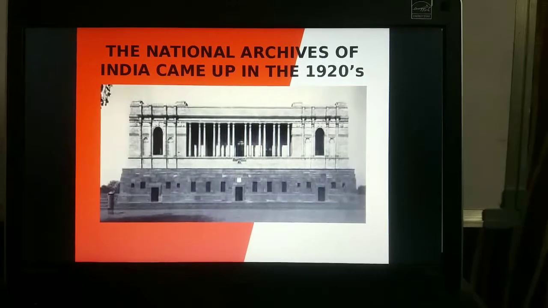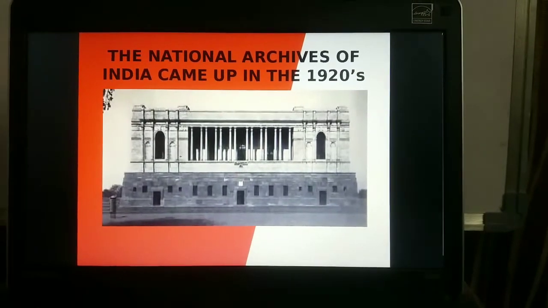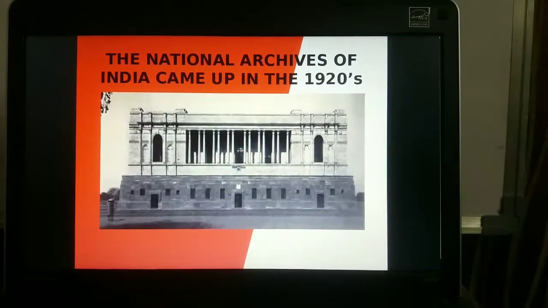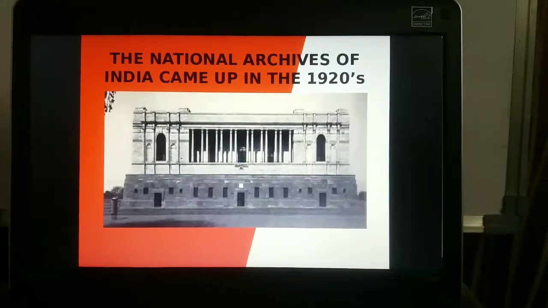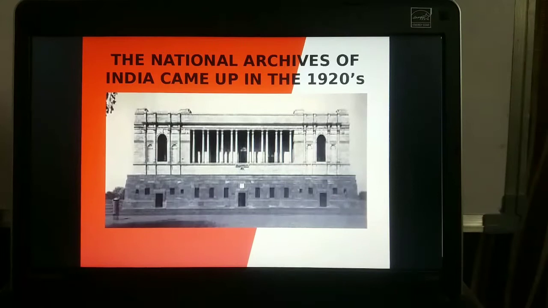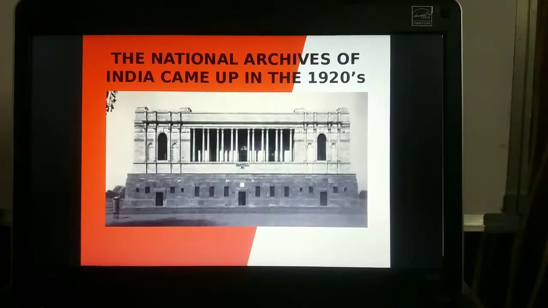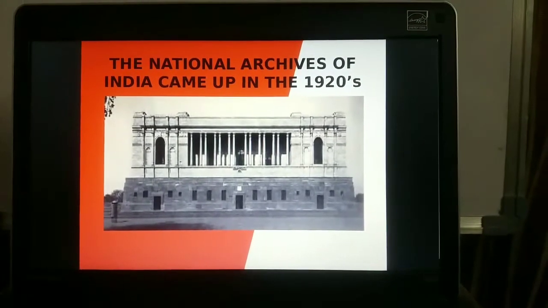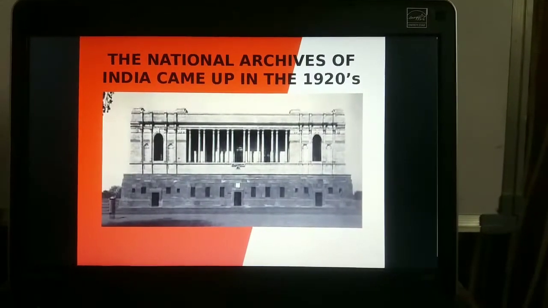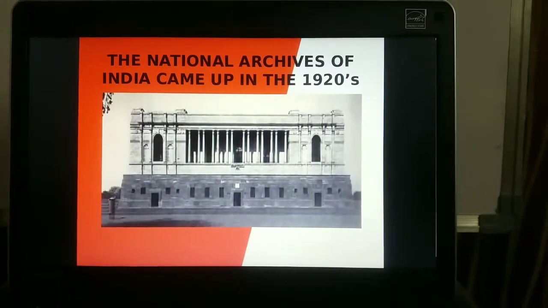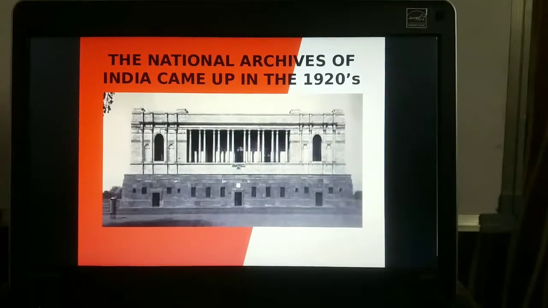By the middle of the 19th century, with the spread of printing, multiple copies of these records were printed as the proceedings of each government department, each and every sector of the government in the country. In that way, the National Archives of India came up in the 1920s. Here let me show one picture of the archives in Delhi, India.